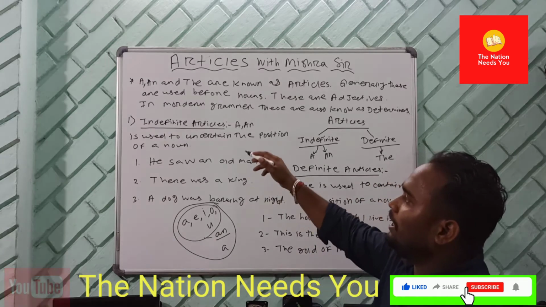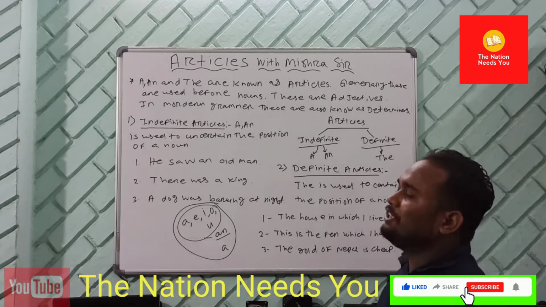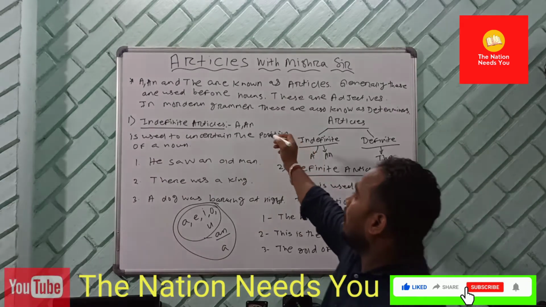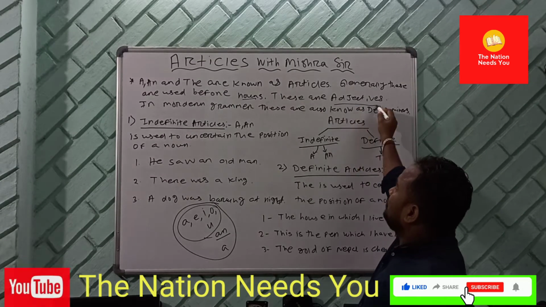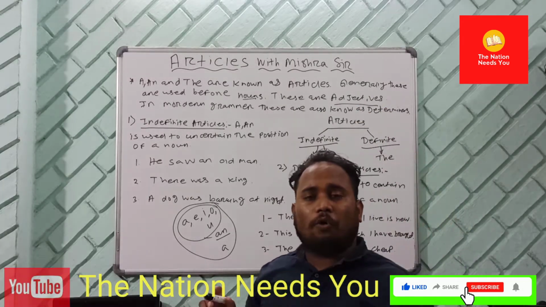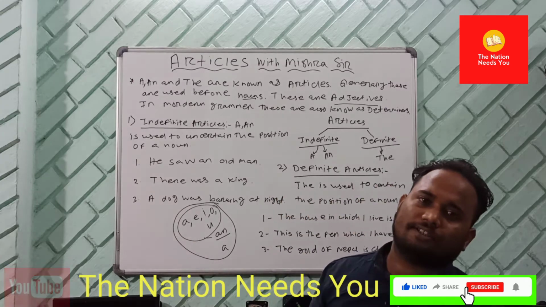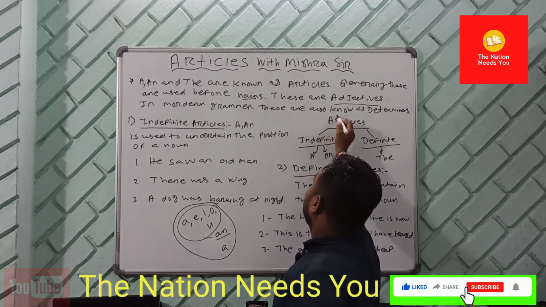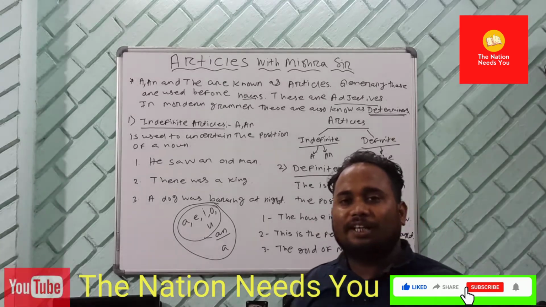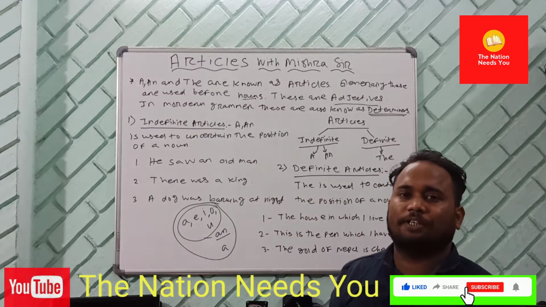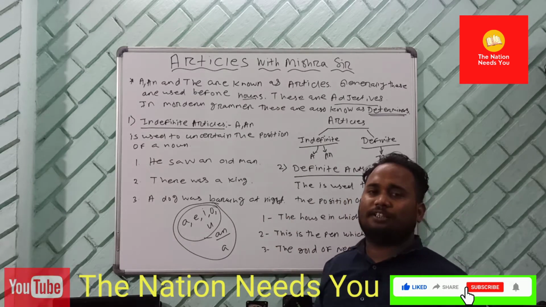So what is an article? You see a and the are known as articles. Okay, we agree. After that, generally those are used before what? Noun. Okay, so these are adjectives. You see the articles are also known as adjectives, and when we talk about modern English, these are also determiners. What we can say? Articles are going to be the determiner.